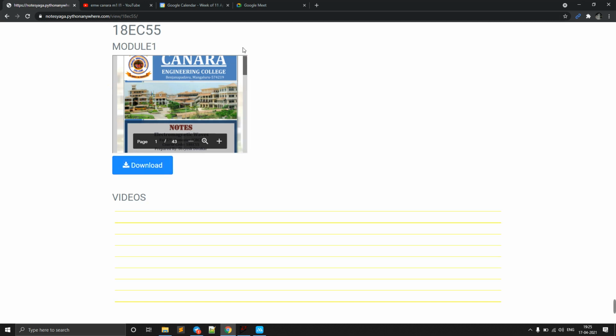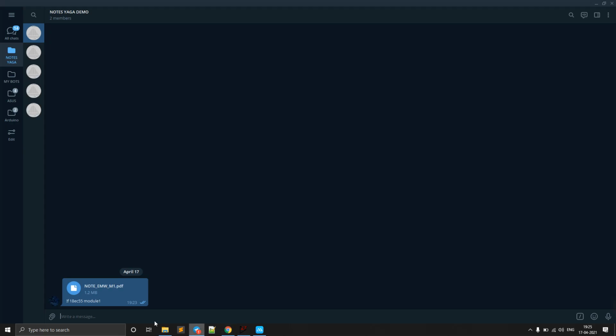So if we click this, that file will be downloaded. In other chatting platforms, after some days, if we look into an earlier message and click on download, it will say this file does not exist or something similar happens. But in Telegram, since its storage backend is completely cloud,